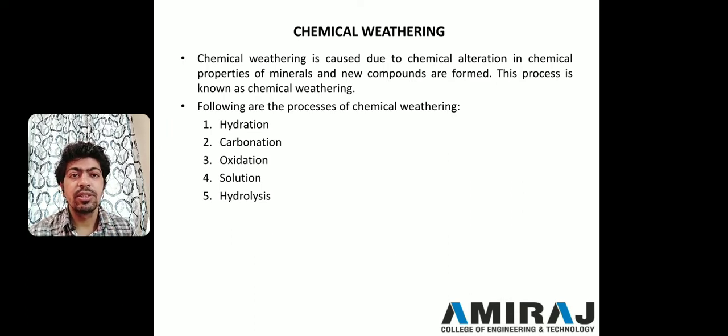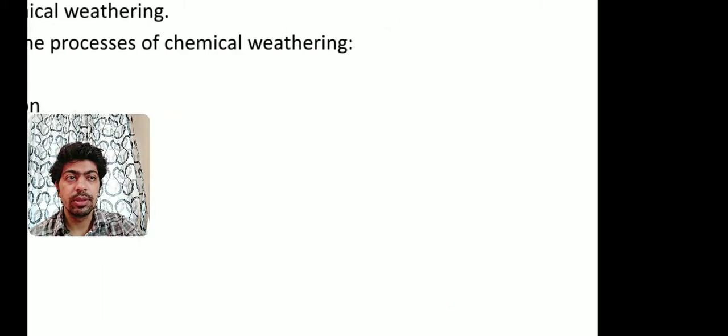In physical weathering there is no change in its properties, but in chemical weathering there is a chance that a new compound will be formed. So this process is known as chemical weathering. In this process, chemical alteration happens, either due to some gases available in the atmosphere. So following are the five processes of chemical weathering. First one is hydration, second one is oxidation, third one is carbonation, fourth one is solution, and fifth one is hydrolysis. We are going to discuss this in the next slide.